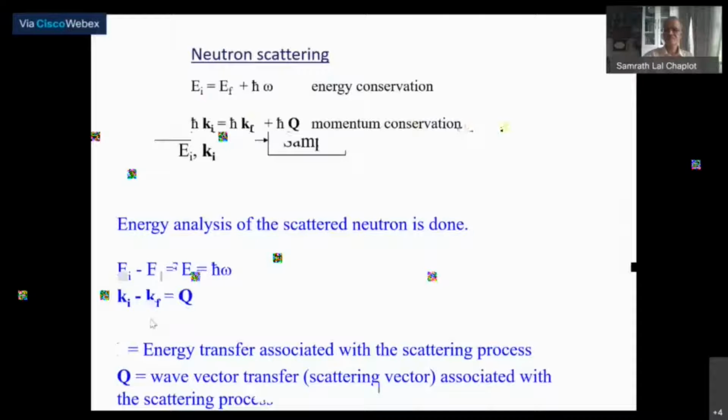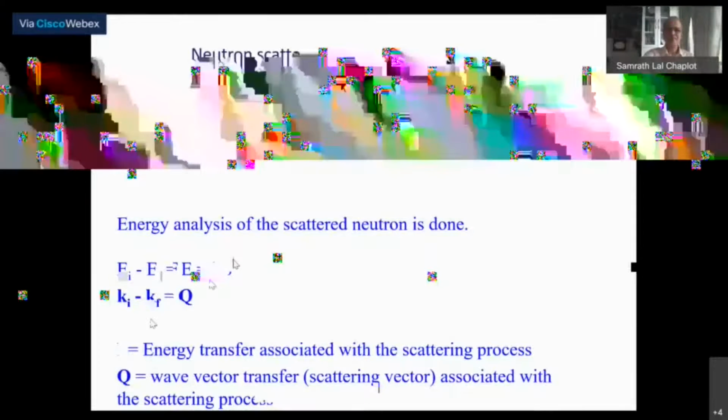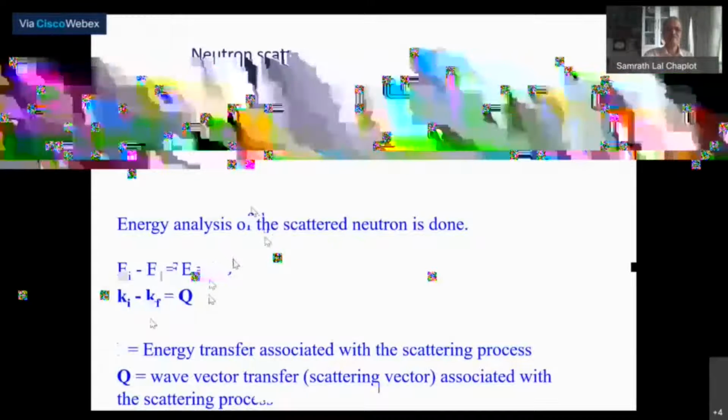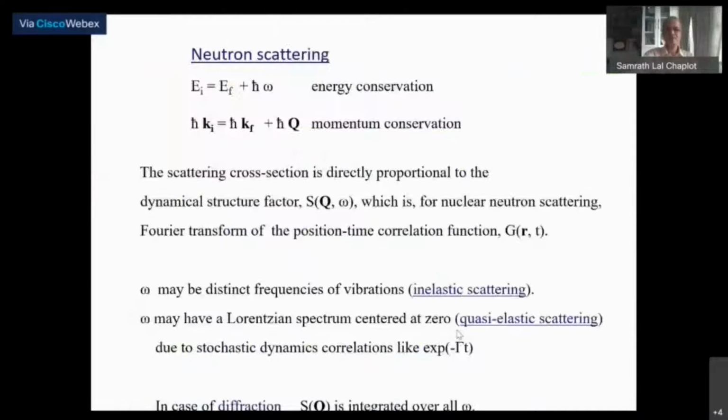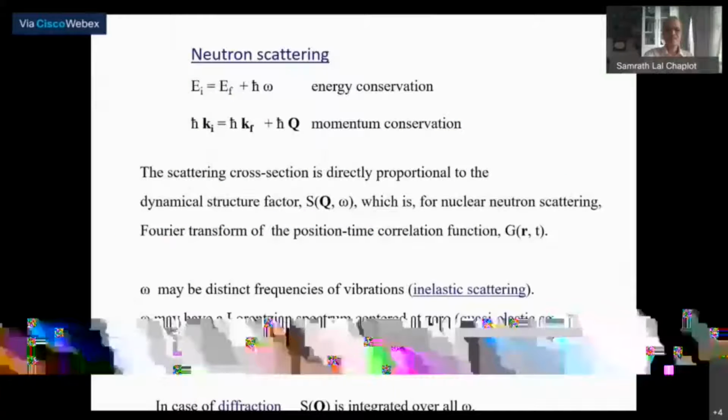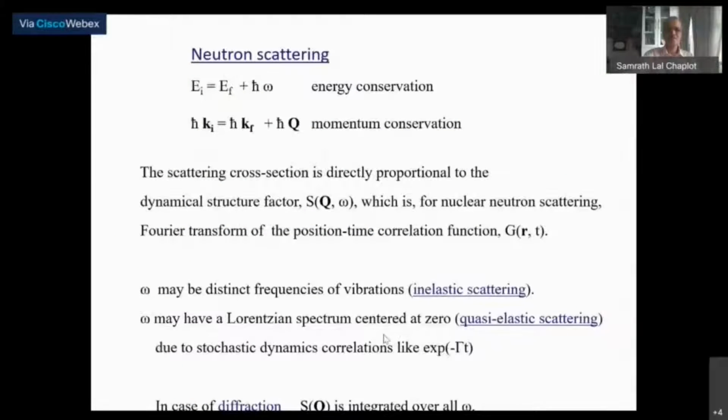So yeah, this we already did last time. The essential difference here is that for the quasi-elastic scattering, we look at the energy changes near the zero energy transfer, which comes from a variety of stochastic dynamics.